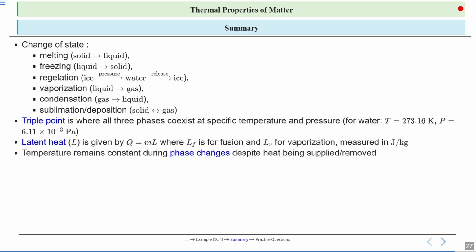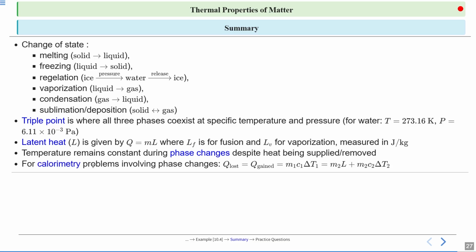Temperature remains constant during phase changes, despite heat being supplied or removed. For calorimetry problems involving phase changes, Q lost is equal to Q gained, and the formula is this one: M1 C1 delta T1 is equal to M2 L plus M2 C2 delta T2.